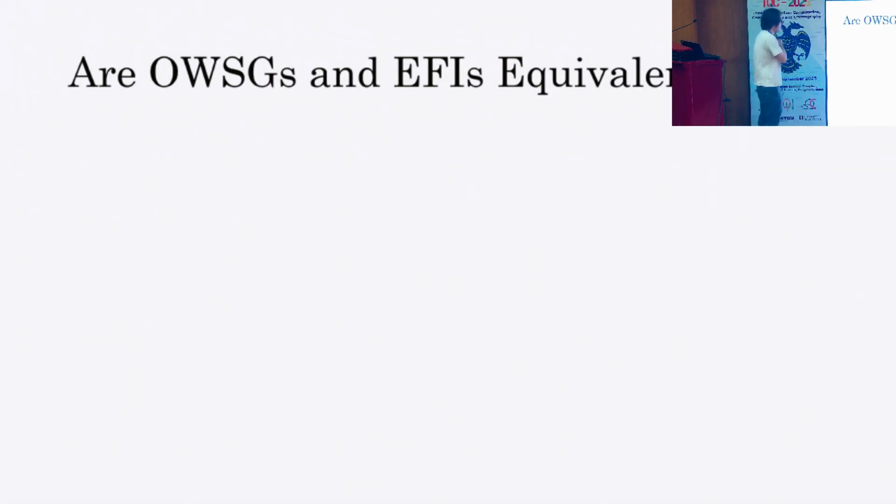Okay, so in the classical setting, I said that one-way functions and EFIDs are equivalent. Then the natural question is, can we prove something similar in the quantum setting? That is, can we show the equivalence between one-way state generators and EFI?